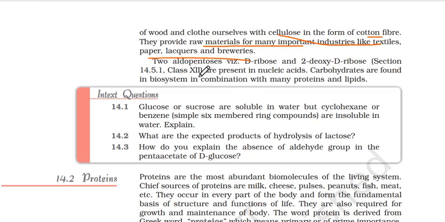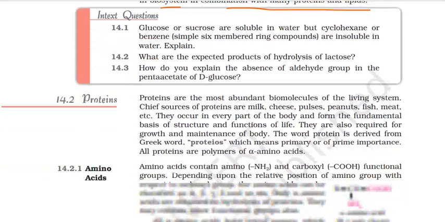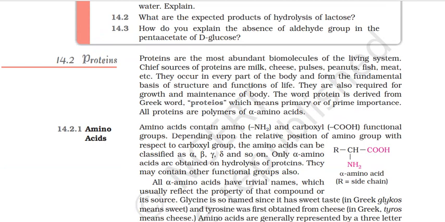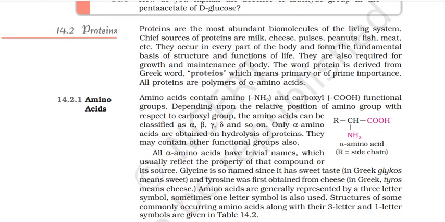2-aldopentoses, ribose, 2-deoxy-D-ribose, we know it already. ये nucleic acids में होते हैं. RNA, DNA. Carbohydrates are formed in biosystem in combination with many proteins and lipids. हमारी cells में present होता है. हमारे organelles carbohydrates से बने, हम खाते carbohydrates हैं. Everything, it's all about carbohydrates. So storage इससे होता है, बहुत सारे raw materials provide करता है.